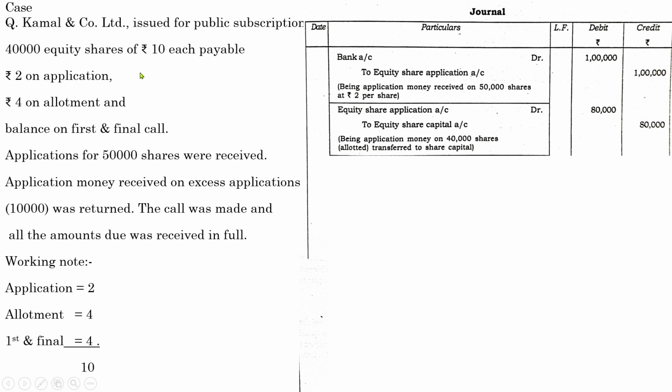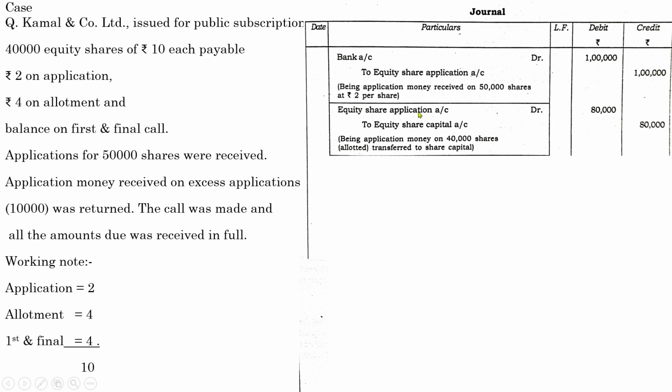In this question, the company issued 40,000 shares, received application money for 50,000. So how many shares can be issued to the subscribed public? Only 40,000 shares is held by the company. So this company can allot only 40,000 worth of shares. So in the second entry, that is a due entry, the company can pass the entry for the actual number of shares held. That is, the company can issue only value worth of 40,000 shares.